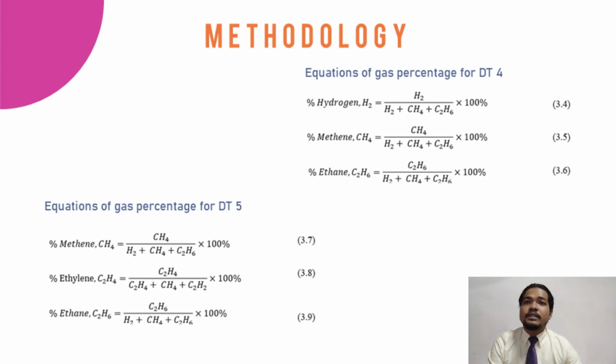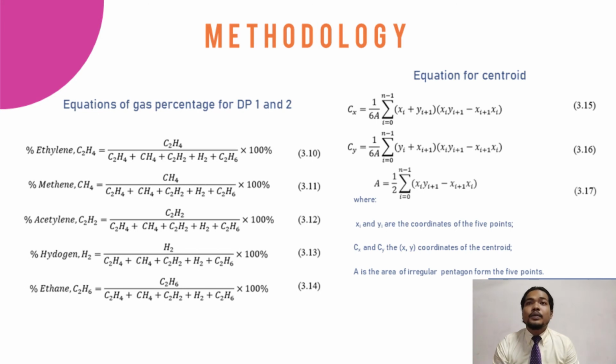The next is the equation for gas percentage for DT5. DT5 will utilize the gases methane, ethylene, and ethane. The equations are provided in the slide as equations 3.7, 3.8, and 3.9. For Duval Pentagon 1 and Duval Pentagon 2, they will be using the same gases, which are ethylene, methane, acetylene, hydrogen, and ethane. The equations are provided as equations 3.10, 3.11, 3.12, 3.13, and 3.14. So both of the pentagons use these equations for calculating the gas percentage.